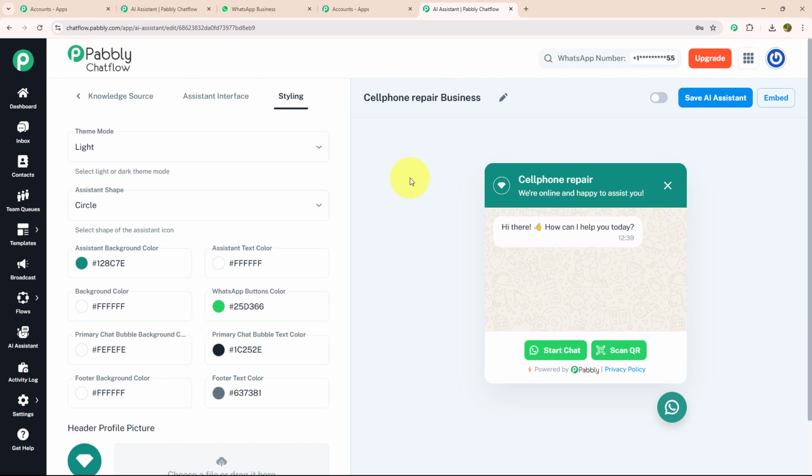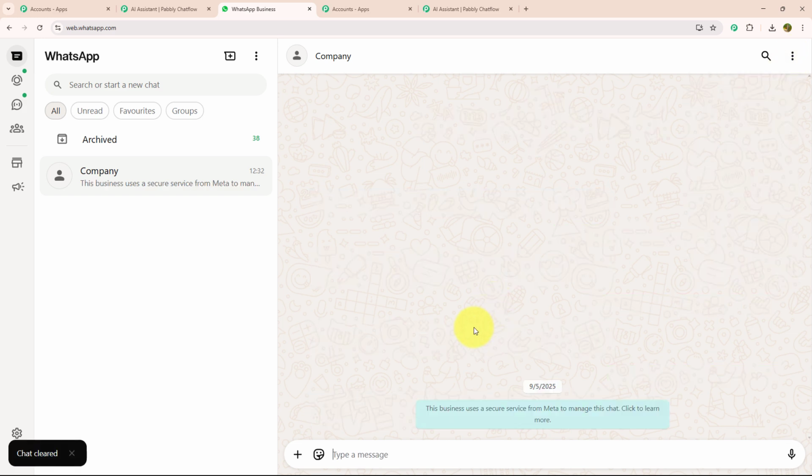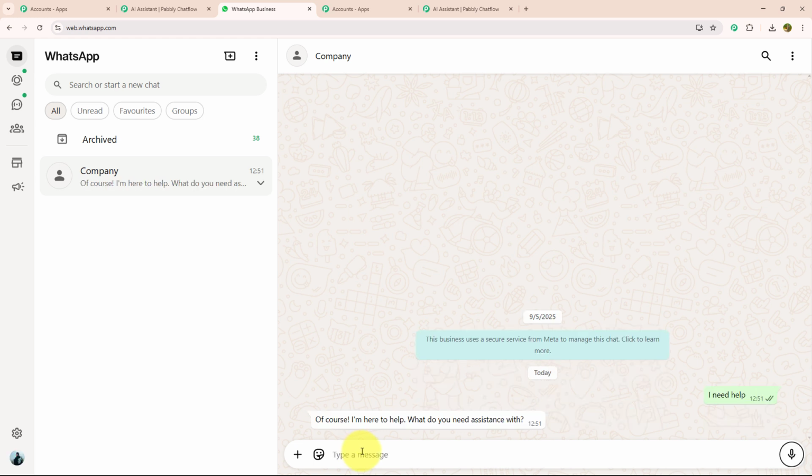Once I'm done setting my AI chatbot, I'm going to activate my AI assistant and save my AI assistant. As you can see, I got a message that AI assistant saved successfully. That means it is ready to run in real time. For that, again, I need to open WhatsApp web and I'm going to clear our previous chat. Here again, I need to enter my message. I need help. As soon as I have entered my key message, I got a response which says, of course, I am here to help you. What do you need assistance with?